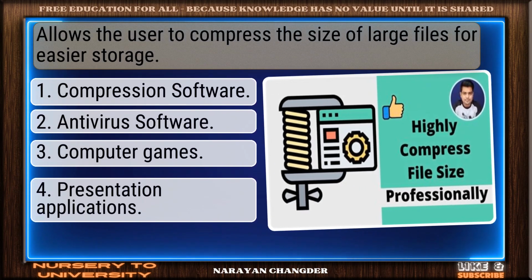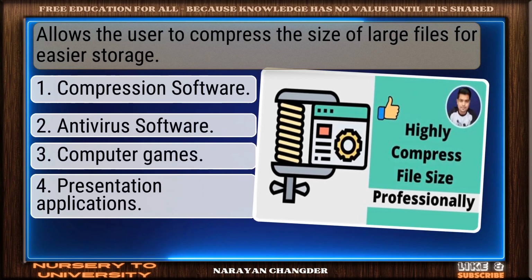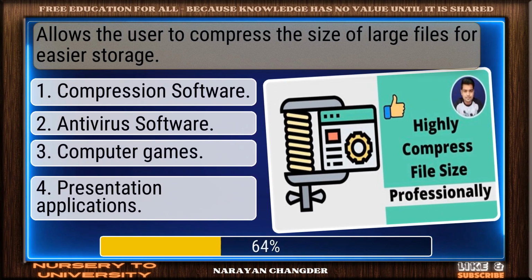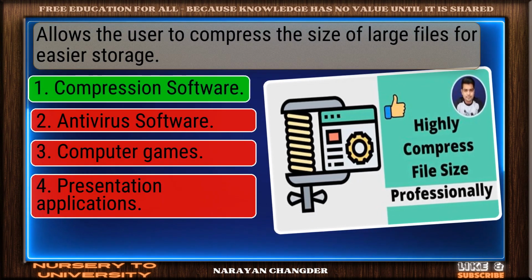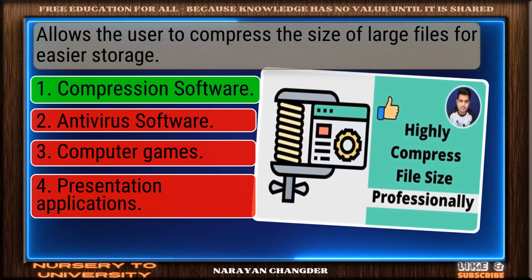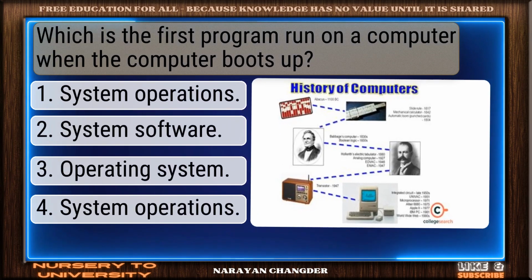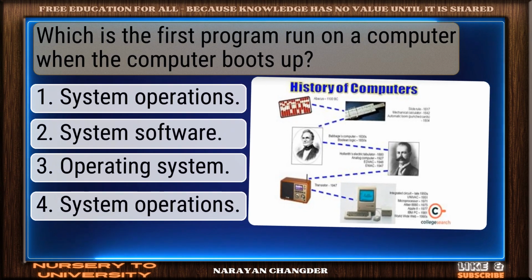Allows the user to compress the size of large files for easier storage. On track. Compression software is correct. Which is the first program run on a computer when the computer boots up?